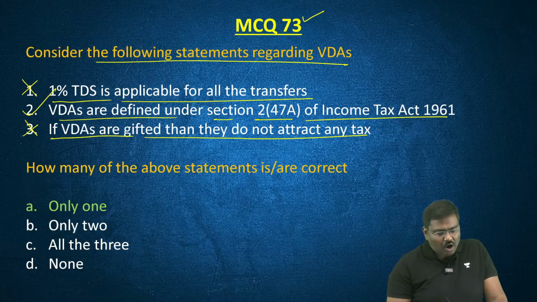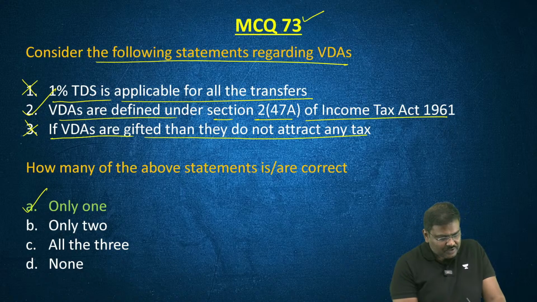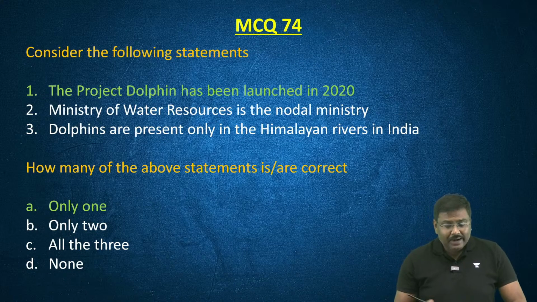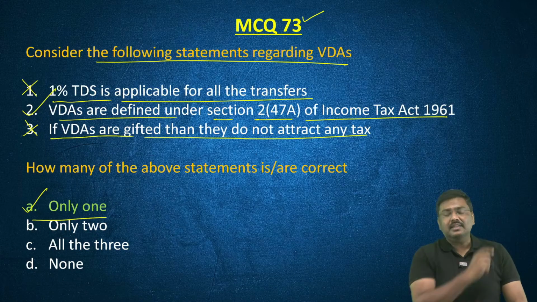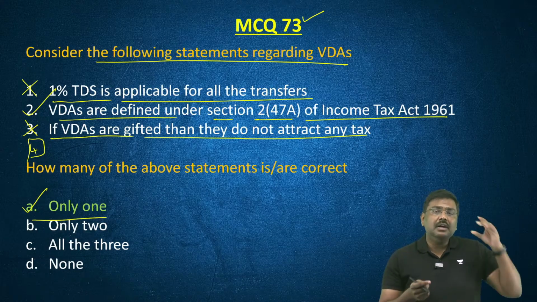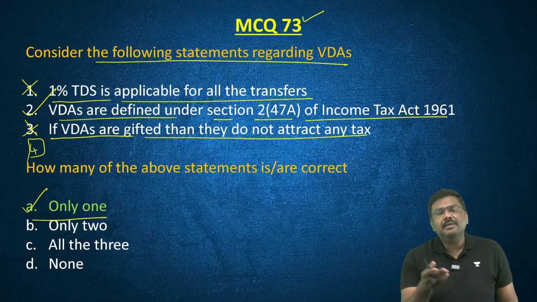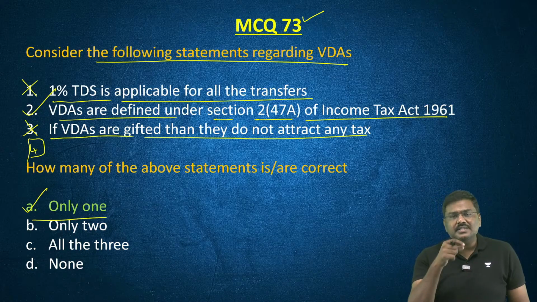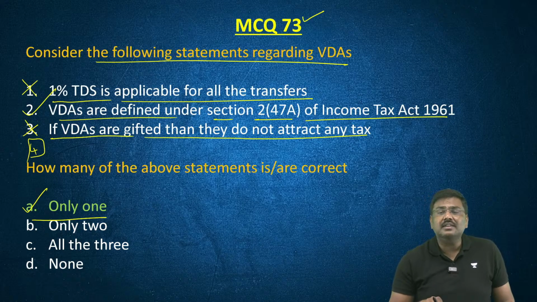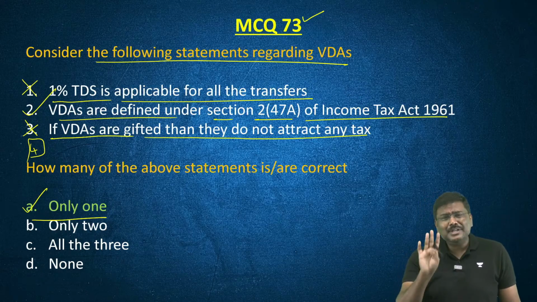So how many of the statements are true? Only one of them is true. That is option A. Question number 74, and somebody will say, sir, earlier there were 4 statements. Don't worry, I'll add the 4th statement. The CBDCs, that is central bank digital currencies, are considered as VDAs under the Act? Absolutely no.